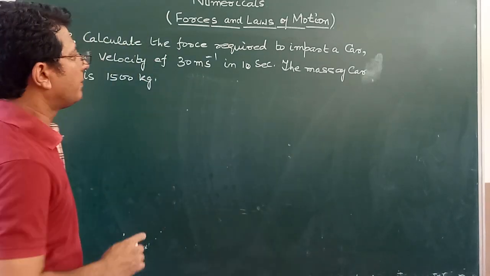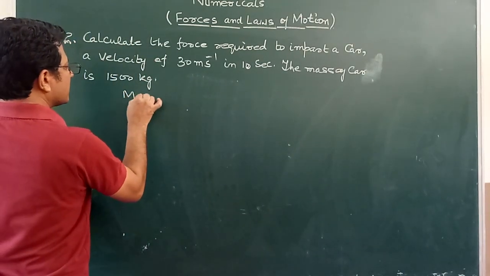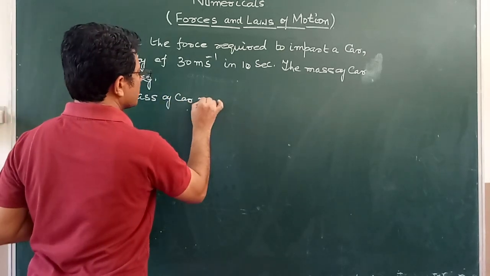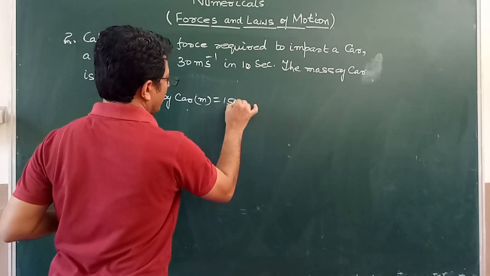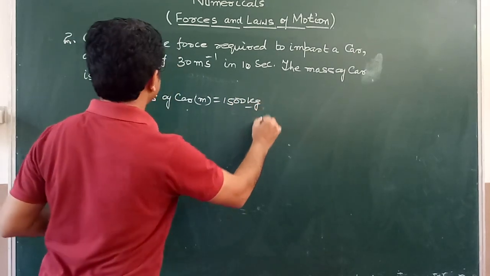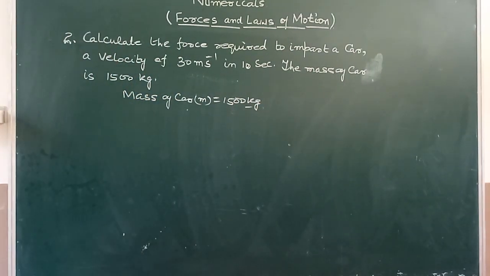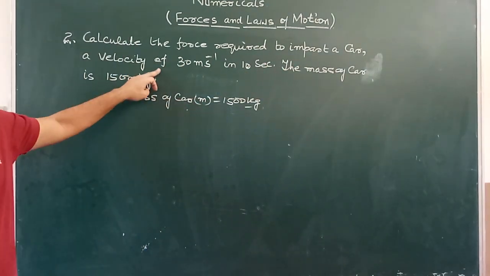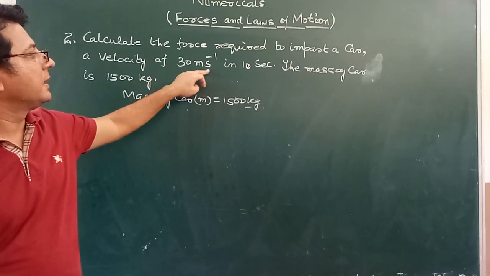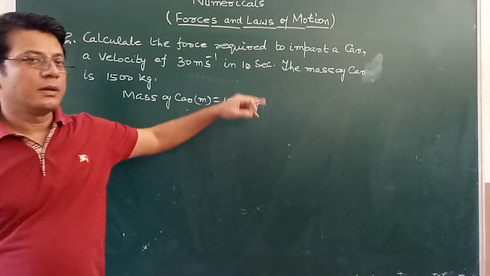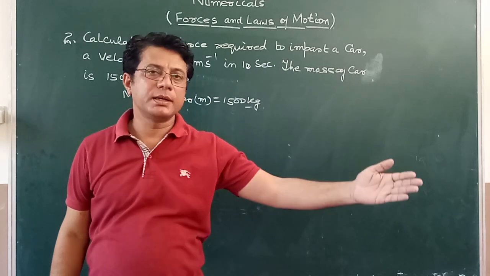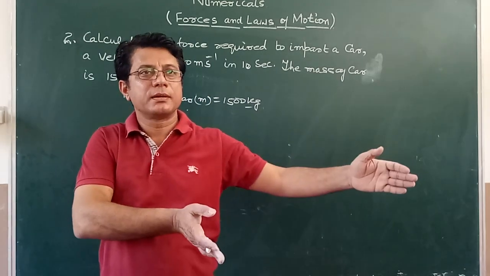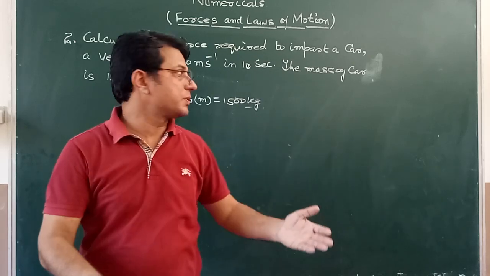For example, mass of car is given, mass of car is equal to 1500 kilograms. A velocity of 30 meters per second in 10 seconds. Velocity after 10 seconds, velocity after 5 seconds, velocity after 2 seconds, what is that? That is the final velocity.